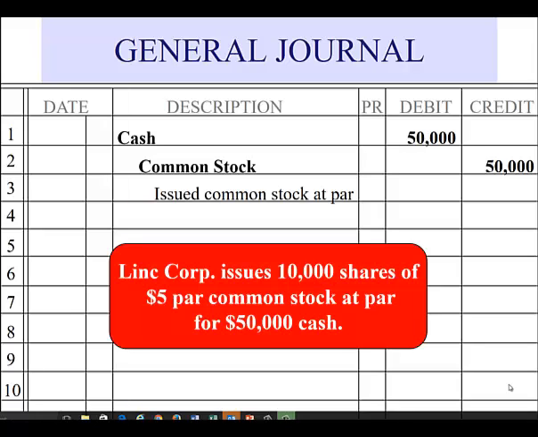Link Corporation issues 10,000 shares of $5 par common stock at par for $50,000 cash. So first of all, we're going to enter a debit to cash for the $50,000 that the corporation received upon selling the stock. Then we're going to enter the sale of the common stock. That's a credit to common stock for the par value. So 10,000 shares were sold at $5 par common stock. So we credit common stock for $50,000.